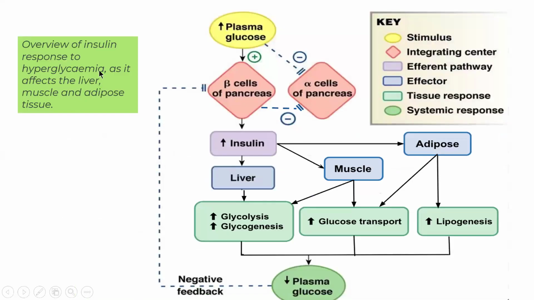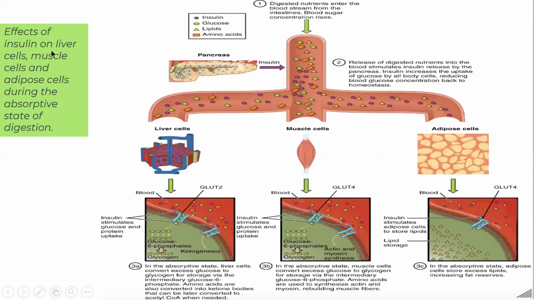So, overview of insulin response to hyperglycemia. When there is a high blood glucose level, it affects the liver, muscle, and adipose tissue. Insulin affects liver and muscle mainly. Glycolysis and glucose transport take place, lipogenesis takes place, then the plasma glucose level is reduced. Now the effects of insulin on liver, muscle cell, and adipose cell during the absorptive stage of digestion: how the absorption takes place.